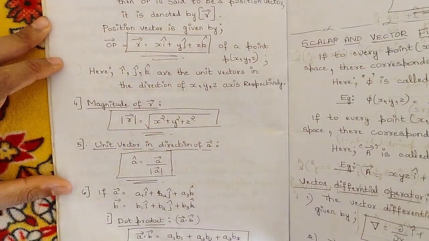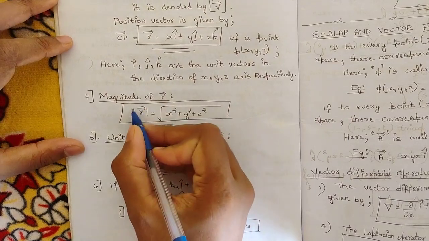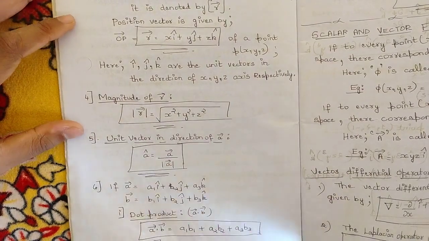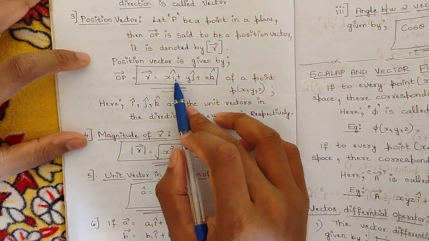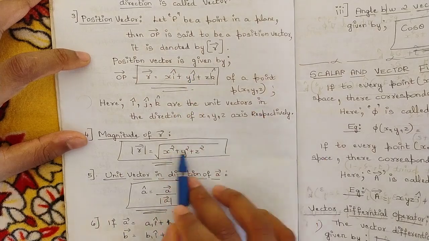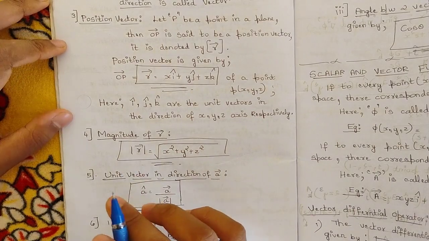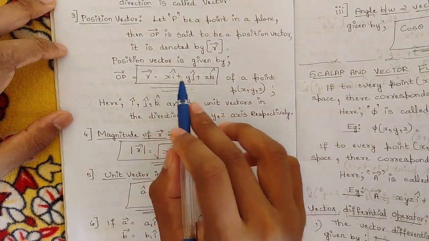What is a magnitude? The magnitude of a position vector r vector is represented by a symbol like a modulus. That is equal to the square root of the sum of the squares of the coefficients of the position vector, that is, root of x square + y square + z square. This is the way we should find the magnitude of the position vector, where the coefficients are x, y, z.